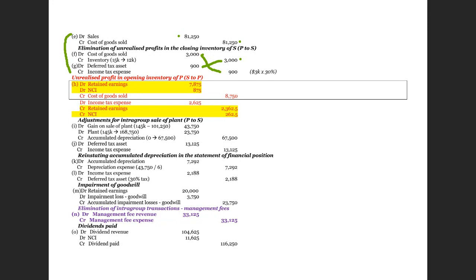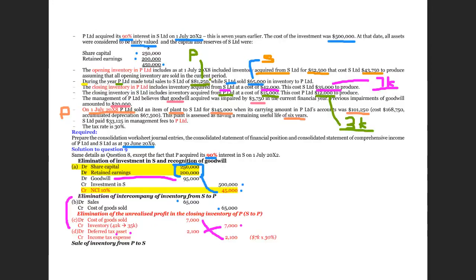We also have an intra-group transaction from the subsidiary to the parent, which is an opening one. You can see in the question, the first sentence here, the opening inventories in P have got an acquisition of inventory from the subsidiary for 52,500, while the original cost is 43,750.